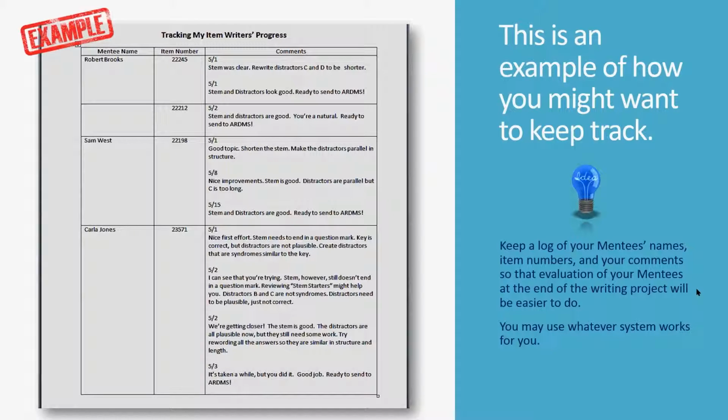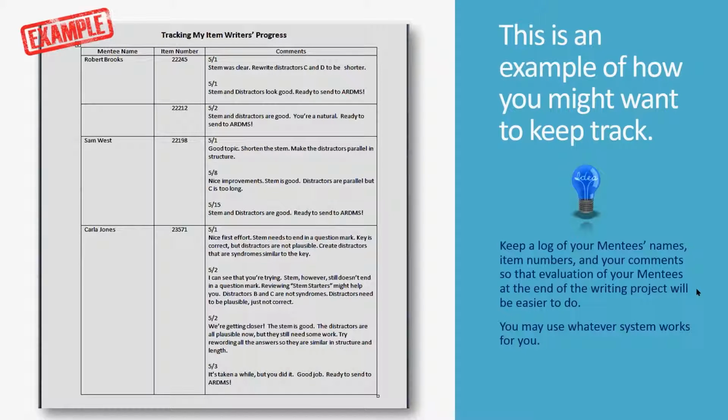We have found that a simple Word document works best for keeping a log of your mentee's names, item numbers, and your dated comments for each item you review. You can see in this example, Robert Brooks is the mentee. He has submitted 2 items. The first item received 2 comments, and the second item received 1. The second person, Sam West, only submitted 1 item, but it was sent back with comments 3 times.